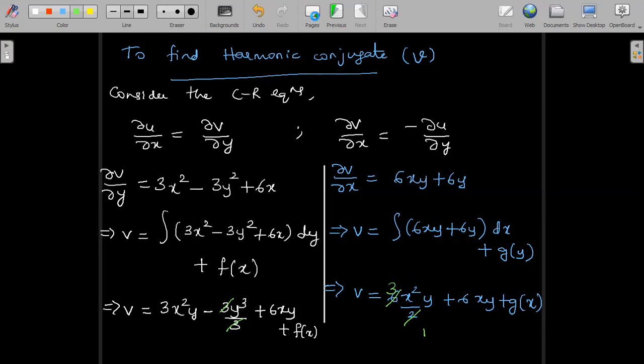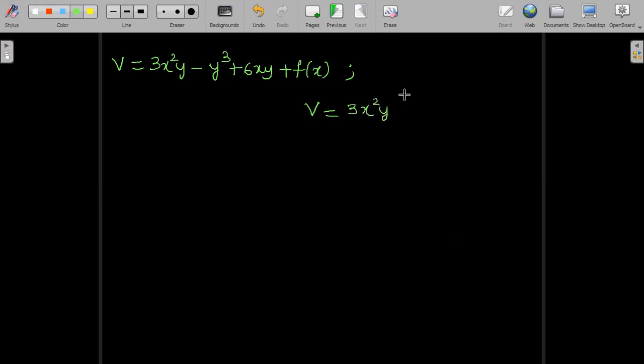So v is equal to, from the first one we can write, v is equal to 3x square y minus y cube plus 6xy plus f of x. From the first case, this is the expression. And v is equal to, from the second one, I am writing, 3x square y plus 6xy plus g of y.